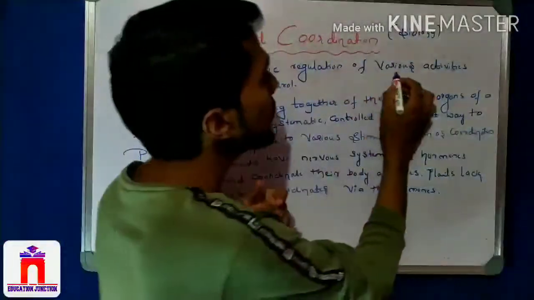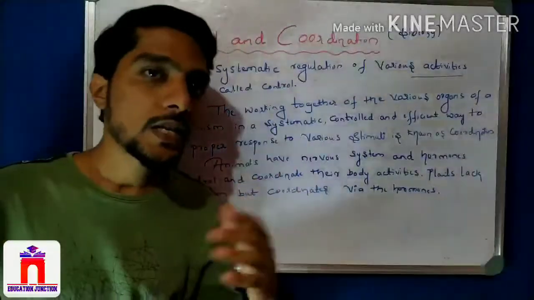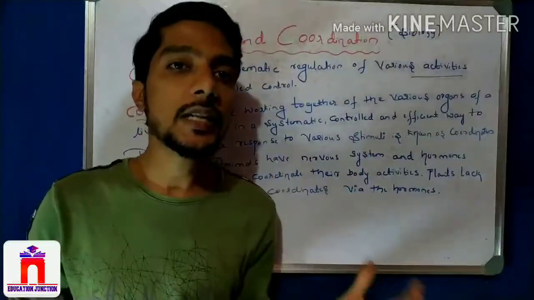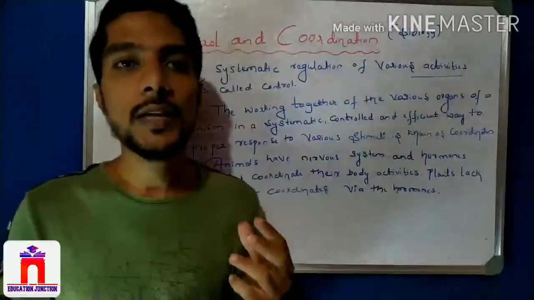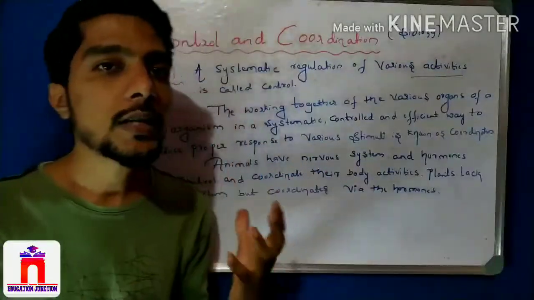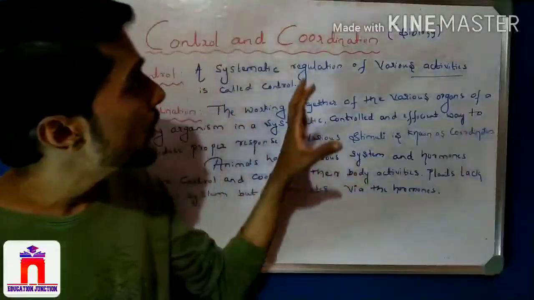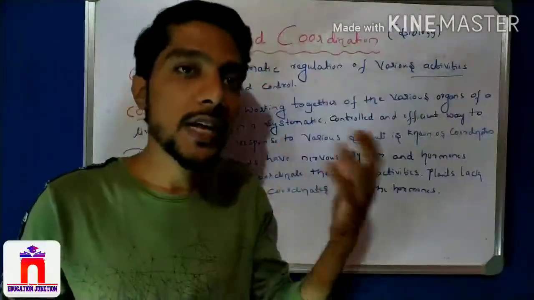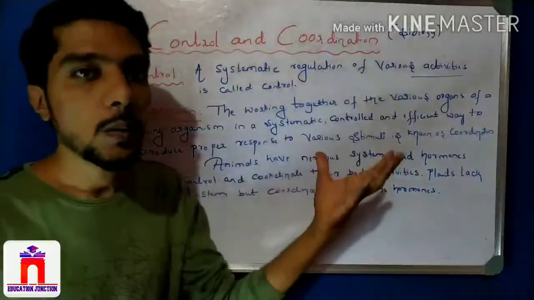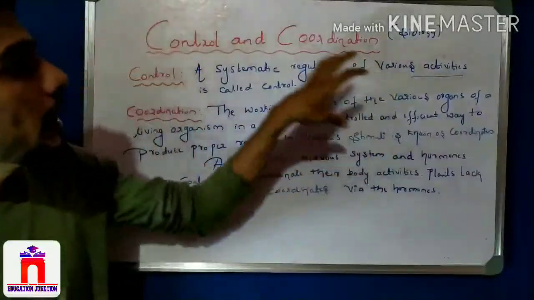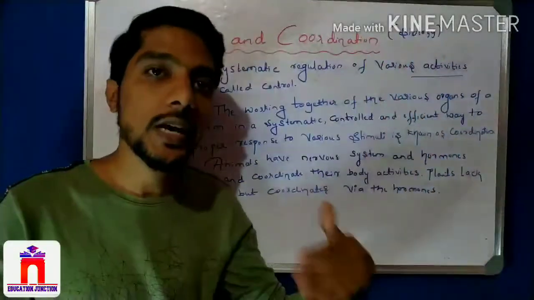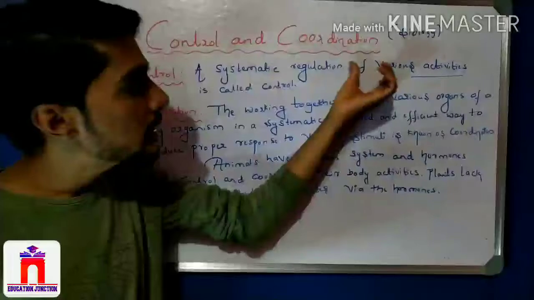So what is meant by various activities? These activities are not unknown to us. We are already aware of the activities studied in the life processes chapter. Nutrition is there, digestion is there, then transportation, respiration, excretion. All these activities take place in a systematic, regulated manner. This is called control. So the systematic regulation of various activities, that is digestion, respiration, nutrition, excretion, all done in a regular manner, is called control.